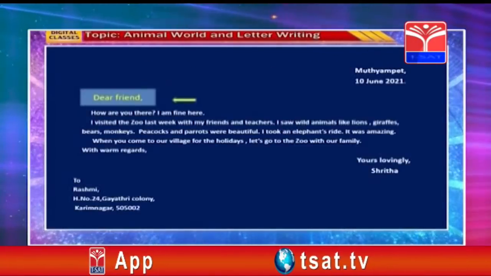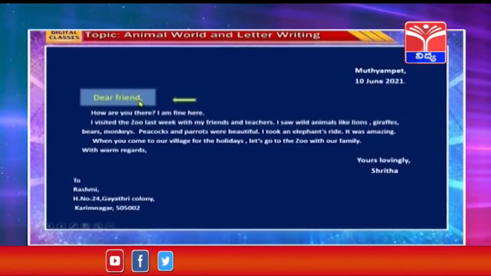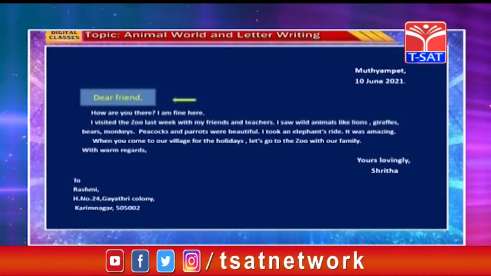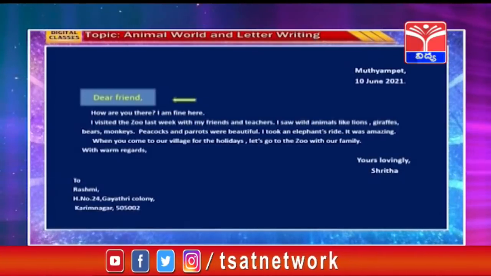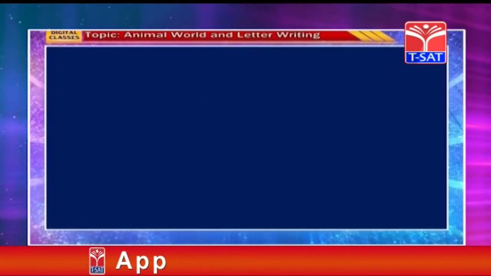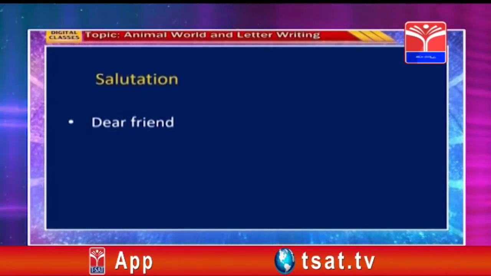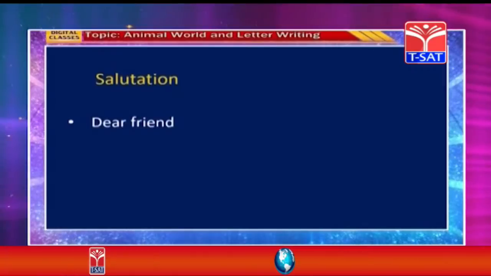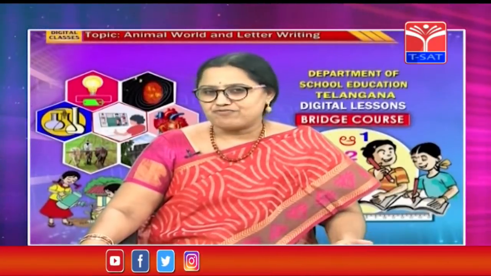Next comes, look here, dear friend. How did Shrita address her friend? Shrita addressed her friend as dear friend. This is called as salutation. How you address. If you are writing a letter to your father, you can write dear father.